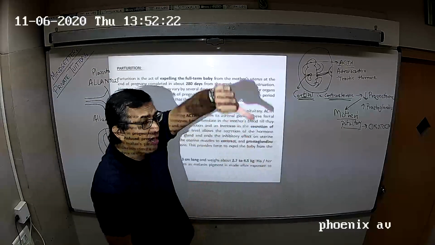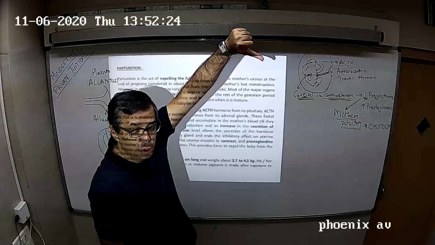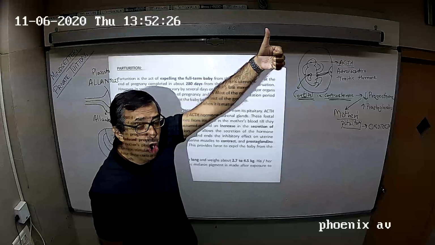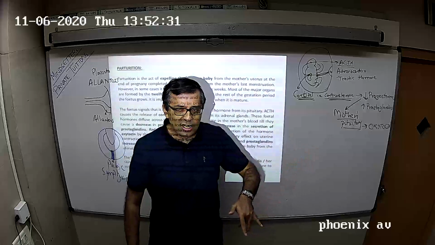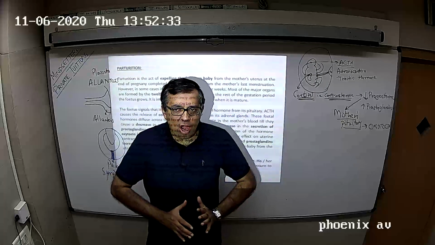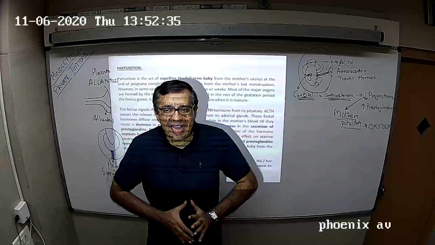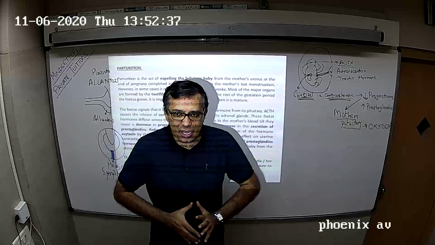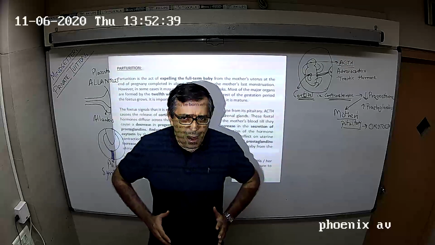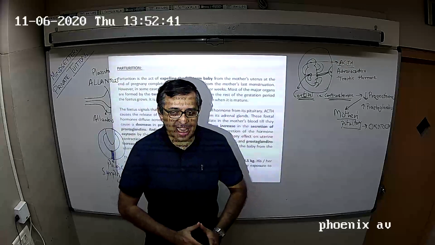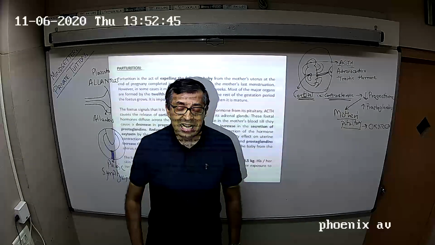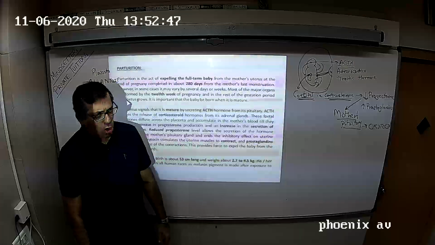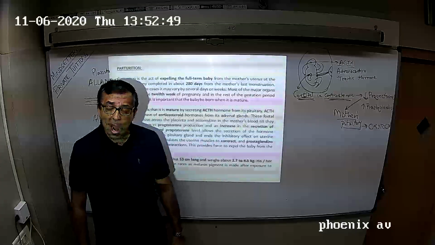Reduced progesterone gives a message to the mother's pituitary gland to secrete oxytocin. Oxytocin acts on the uterus, making it contract and creating the force of contraction. Prostaglandins bring about the power of contraction, and the fetus gets delivered out of the mother's body. This is a beautiful hormonal control of parturition.